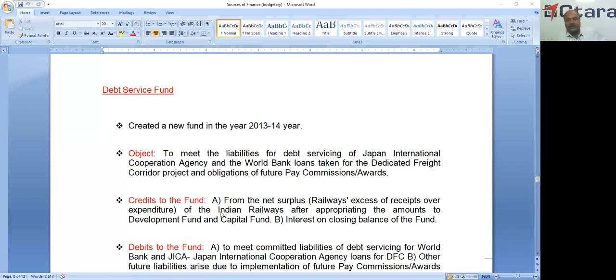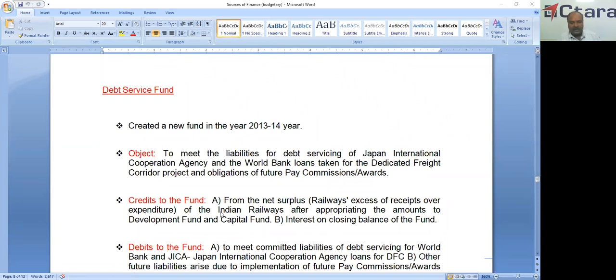To meet this, the dedicated freight corridor project is now going on with the help of loans from the Japan International Cooperation Agency and World Bank. After 10 years, it is again the railways' responsibility to repay the loans to JICA and World Bank. So, to meet all these obligations in advance, the railway has created this debt service fund.